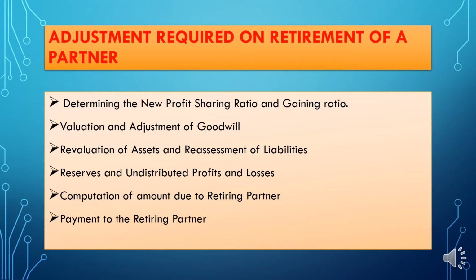But the different topics from admission of partner are computation of the amount due to the retiring partner, and also the payment to the retiring partner. Okay, so these are the two topics which come in addition to admission of partner, and there are some changes in valuing all those things. So in this video, in this class, we will first discuss determining the new profit sharing ratio and gaining ratio.